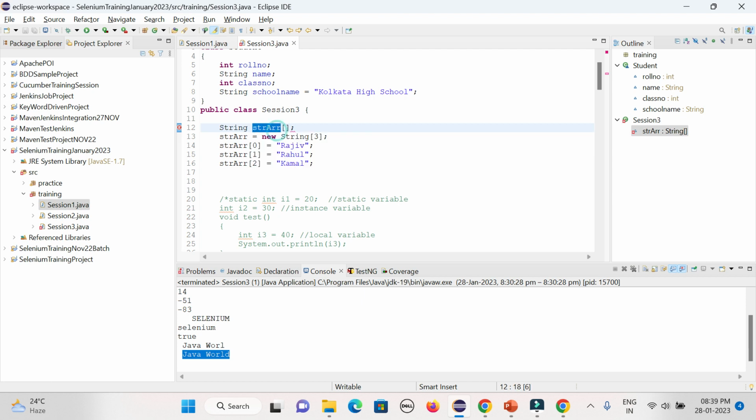I need something called String str. String array. Okay, I will define it directly.